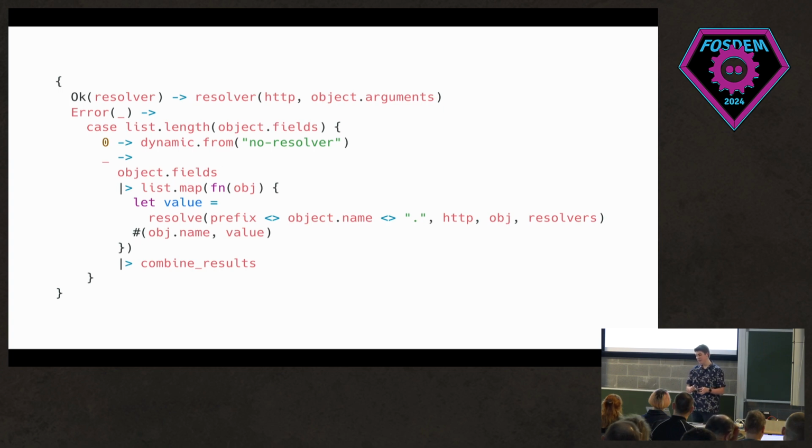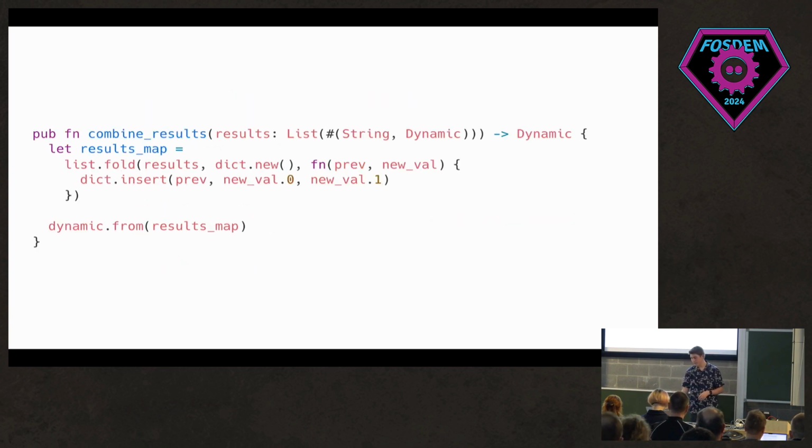But you can see there that the prefix actually ends up being the prefix that was passed in before, and then the object's name, then a dot. So as you go further down and into it, you get the dots, you sort of get the objects that were before it added in, and then you can have your granularity that I've been speaking about of resolvers. The combine results just simply has the list of them piped in. It then folds the list into a dictionary, and then does dynamic.from to just turn that into that dynamic value to be returned at the end.